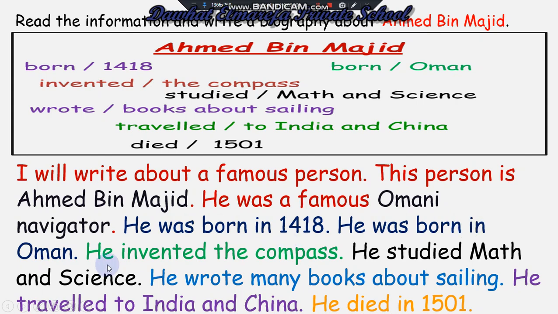He was born in Oman. He invented the compass. He studied math and science. He wrote many books about sailing. He traveled to India and China. He died in 1501. All the verbs that we have used in writing the biography are in the past form, like born, invented, wrote, died, and traveled.